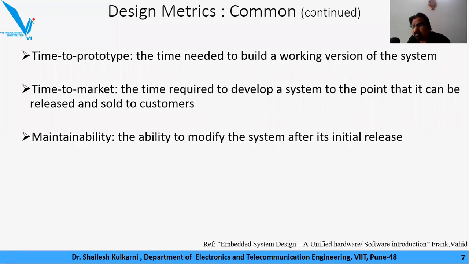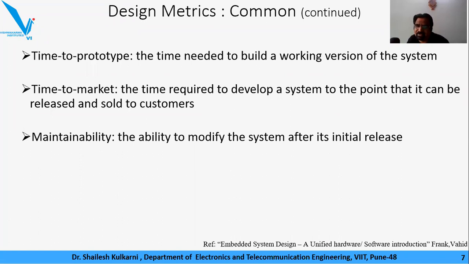The next point that I wish to discuss is maintainability. It is the ability to modify the system after its initial release. It shouldn't be the case that a vehicle is designed and developed at a factory, and anything that needs to be maintained on that vehicle has to be sent to the factory.